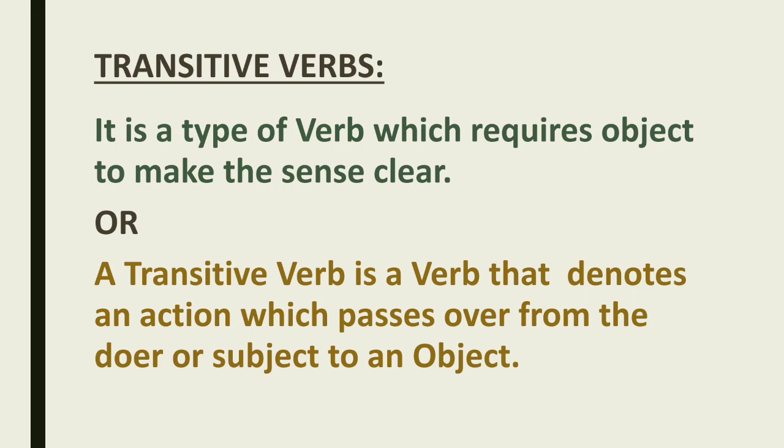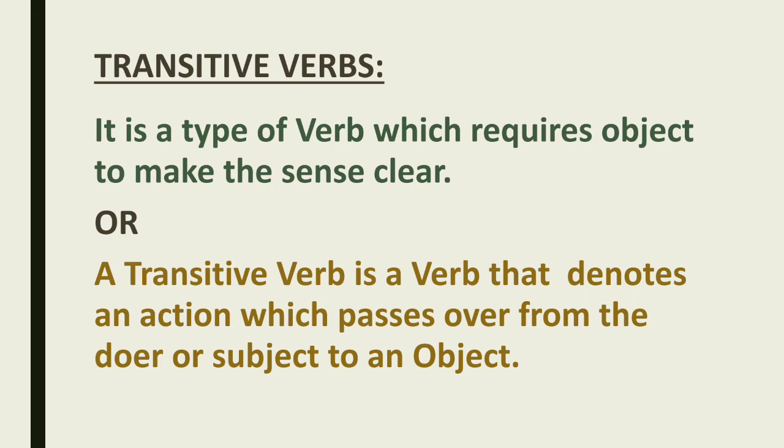Obviously we use the verb on the basis of the subject, but if for completion the verb requires an object, or you can say if the verb passes over the action from subject to object, then it is a transitive verb.